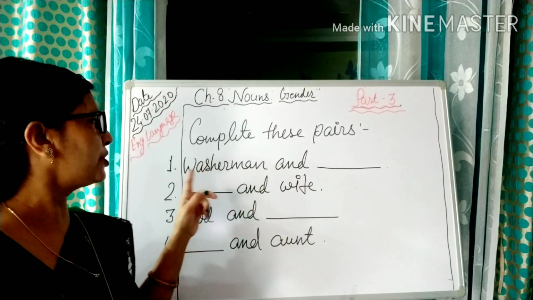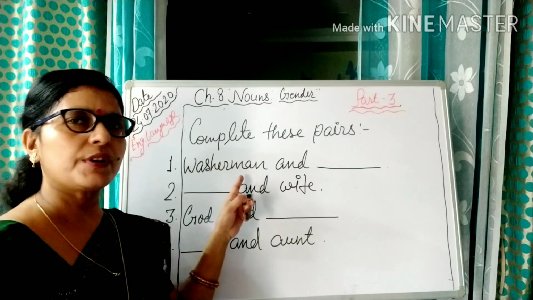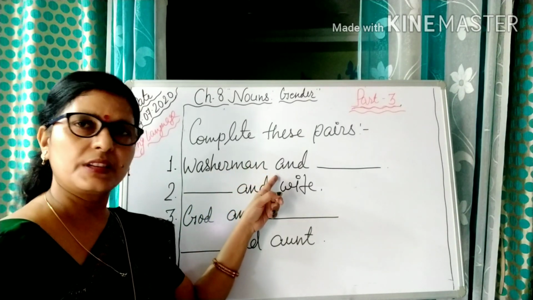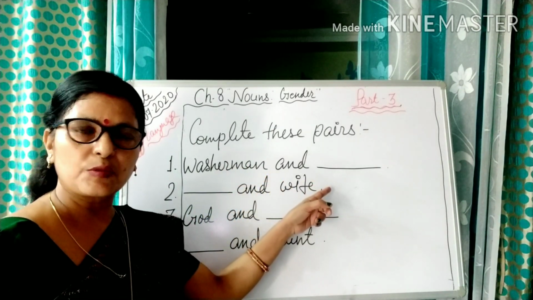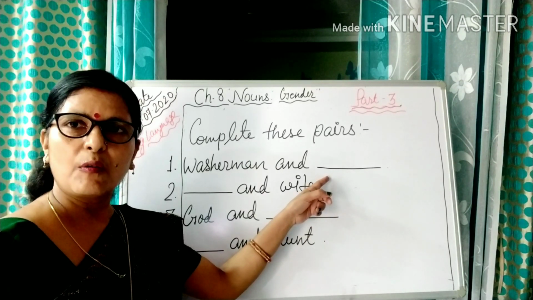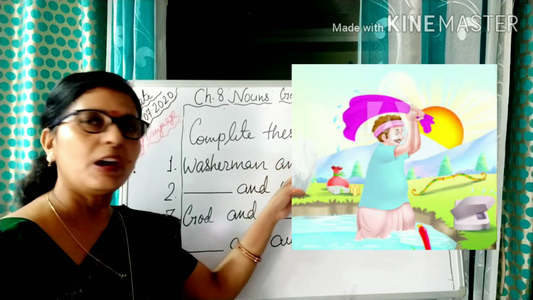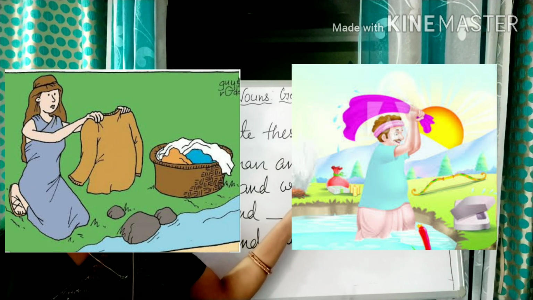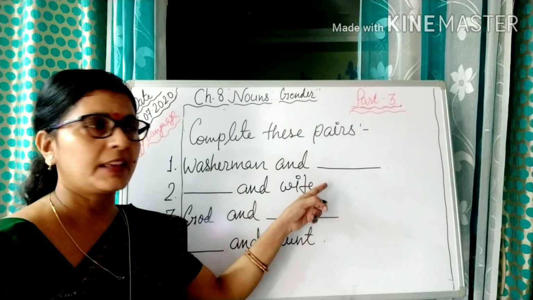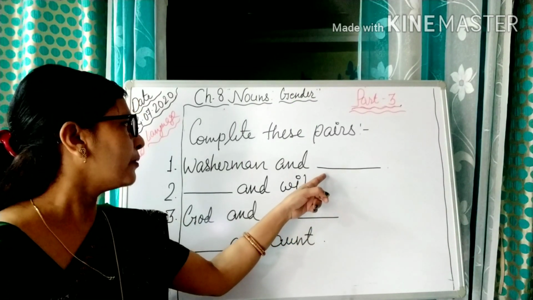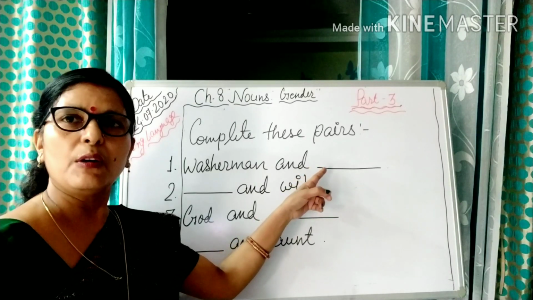Your question number 1 is washerman and dash. So what will be the next word? Washerman and washerwoman. As we know, children, the feminine gender for washerman will be washerwoman.